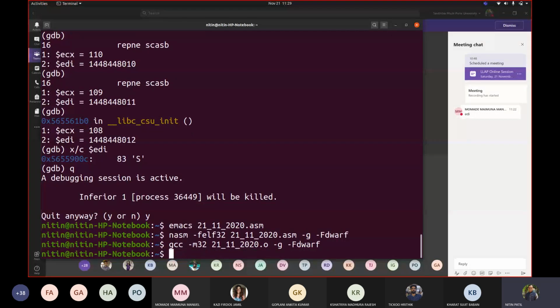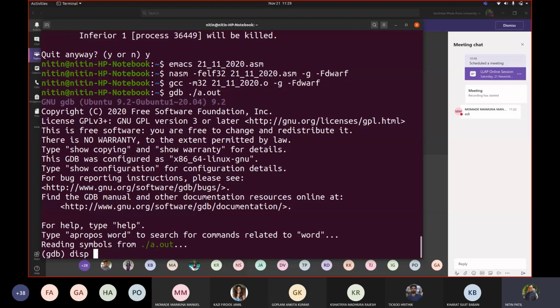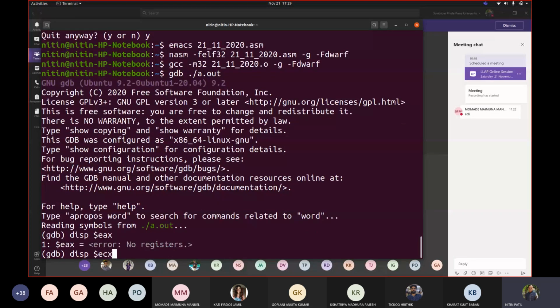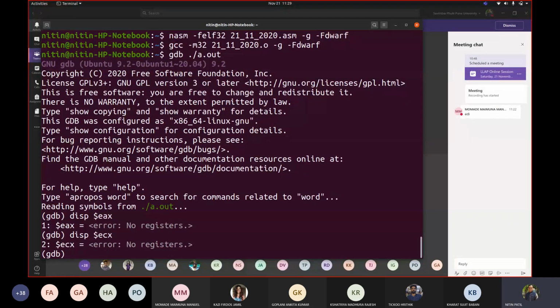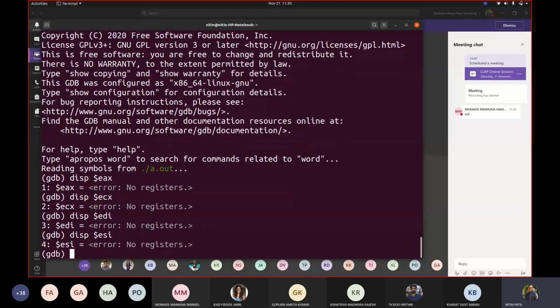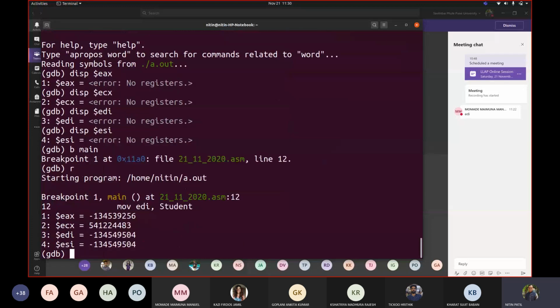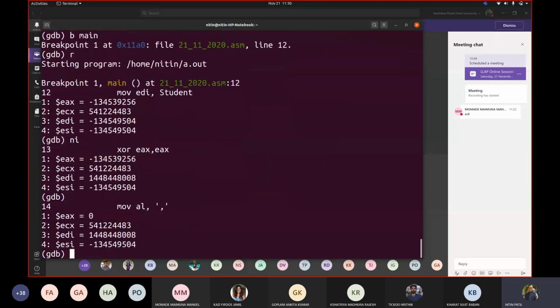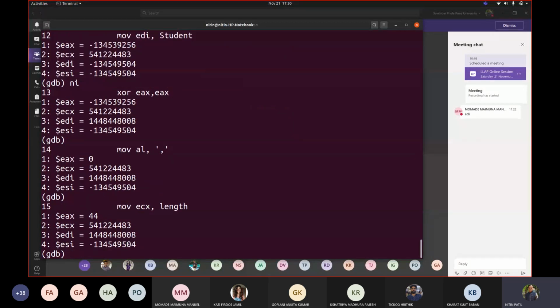Mason GCC GDB. Now let us display all EAX, ECX. Now remember that we are using EAX through AL as well, so we have to again assign the value. Fine. I am using more registers now because I will be requiring more of them. Display $EDI and display $ESI. So we will be requiring all of them. Breakpoint main. Now run. EDI, EX is 0, AL is comma now.